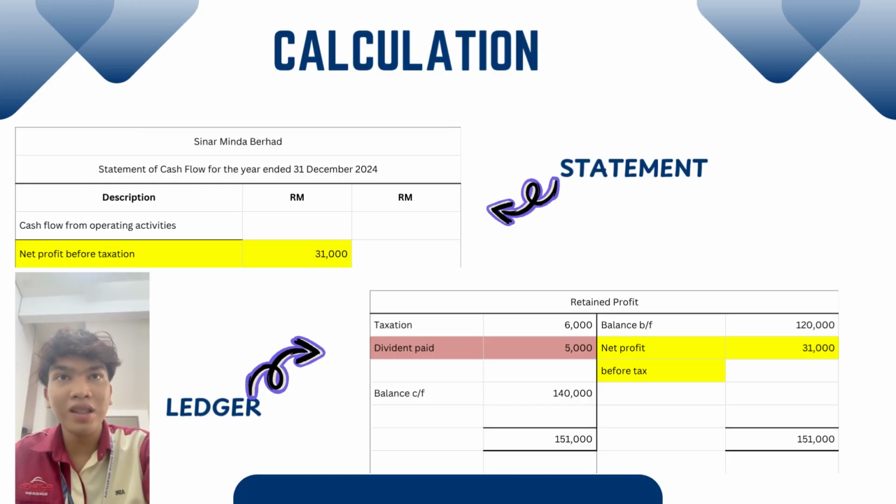In operating activity, we calculate the net profit before tax. To find it, first put the balance brought forward on the debit side and the balance carried forward on the credit side. Then add taxation and dividend also on the credit side. Next, we must sum the credit side and the balance brought forward from the debit side. The result will be the net profit before taxation.